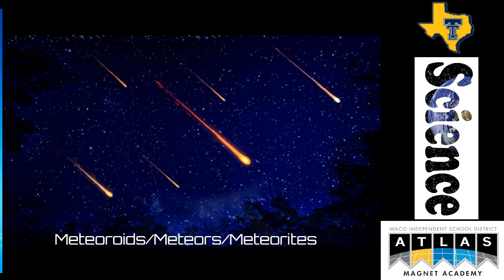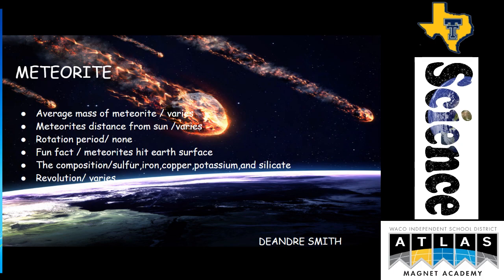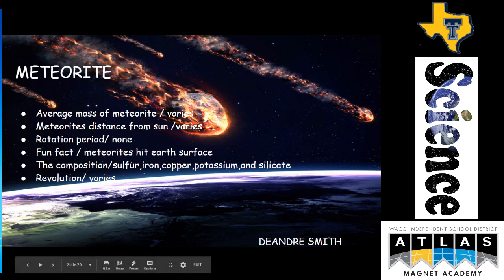Meteoroids, meteors, and meteorites. Average mass of a meteorite varies. Meteorite's distance from the sun varies. Rotation period, none. Fun fact, meteorites hit Earth's surface. The composition, sulfur, iron, copper, potassium, and silicate. Revolution varies.